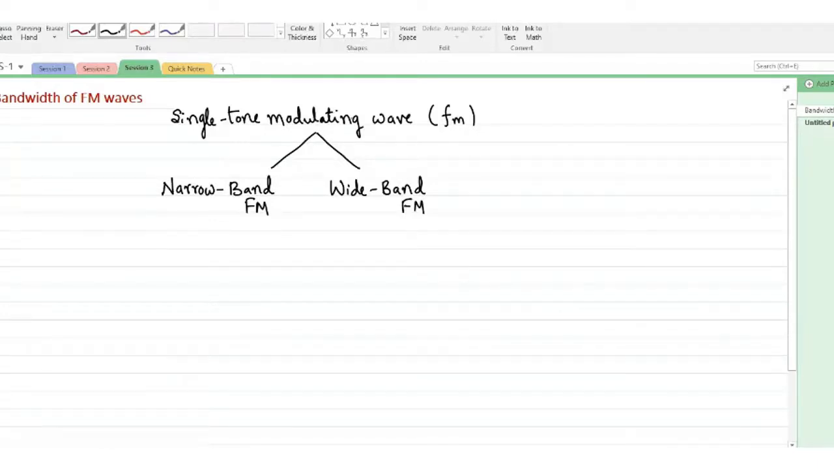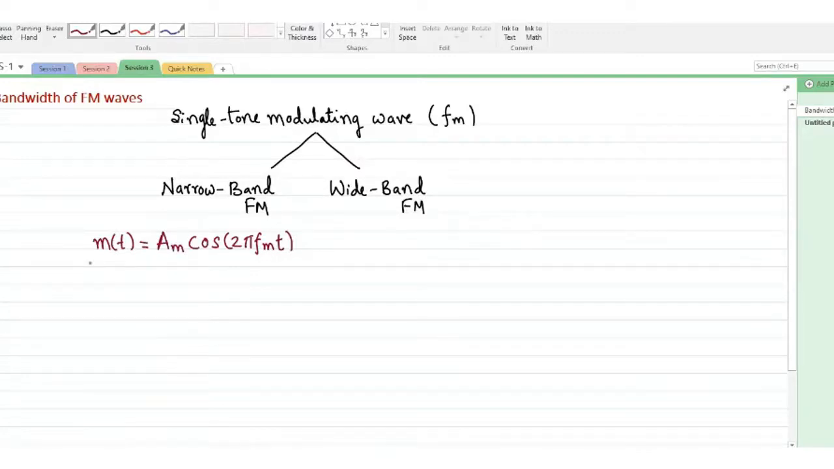As we had assumed that we are going to consider a single tone modulating wave, we will take the mathematical analysis for a single tone modulating wave. So for a single tone modulating wave, we will consider m of t as a sinusoidal wave, which can be mathematically defined as Am cos 2 pi fm t. So this is a single tone modulating wave with which we'll start the analysis of the spectrum of FM waves.